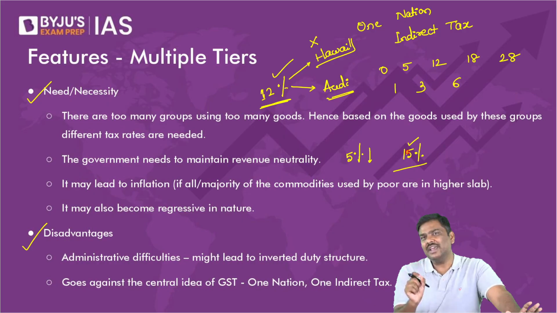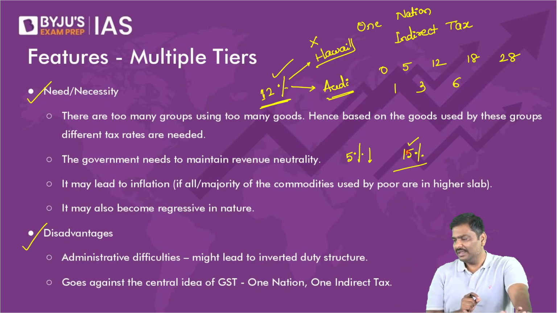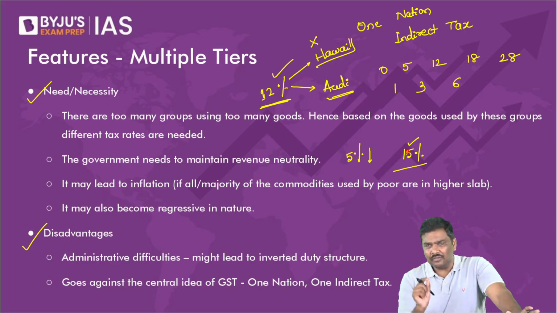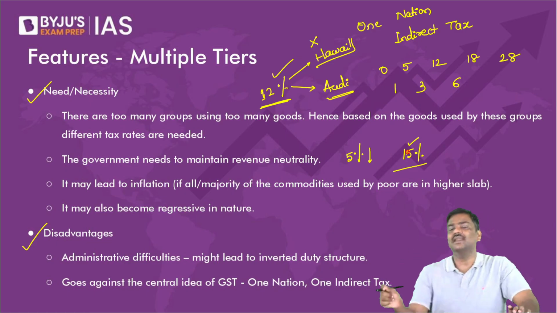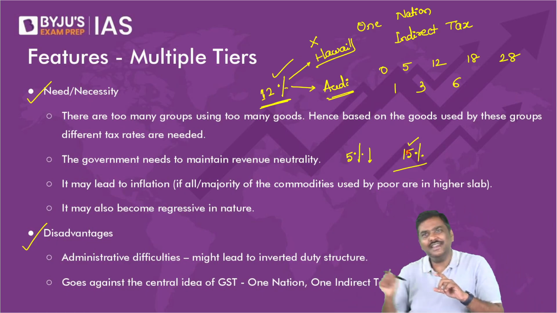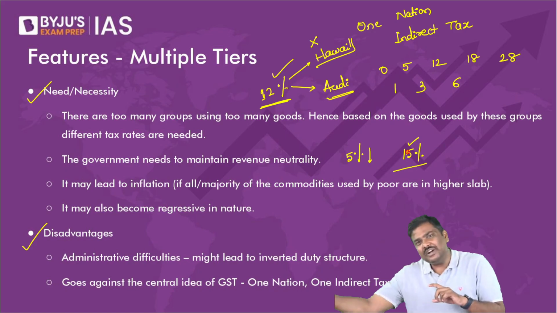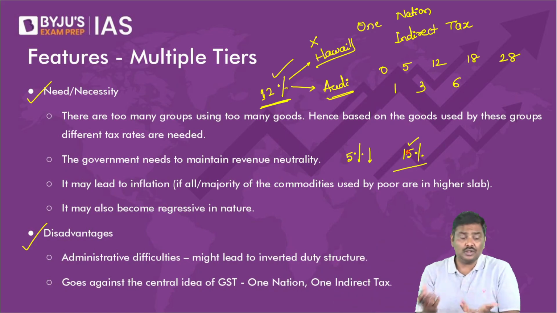What about inflation? Think of it. Don't you think inflation will also start taking place? What about the goods which are consumed by the common man? Will they not become costly? Will they not become unaffordable for the common man? So that is also a concern.